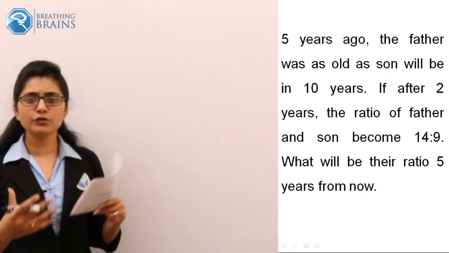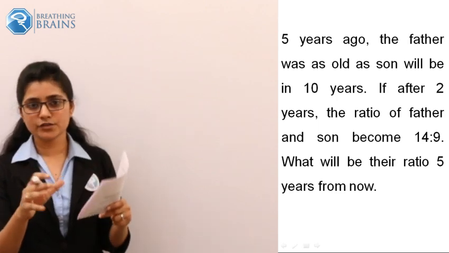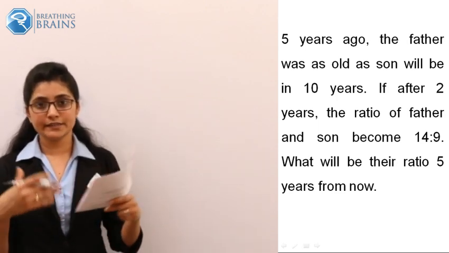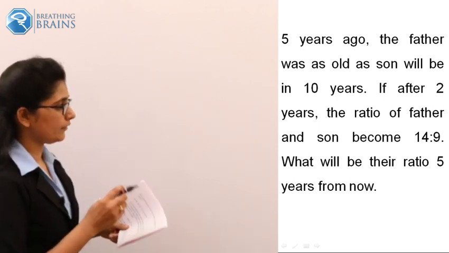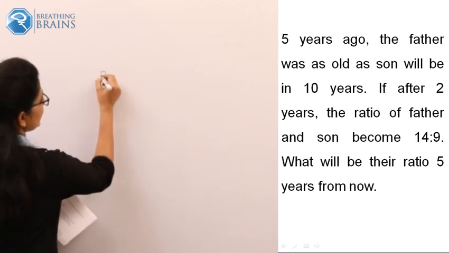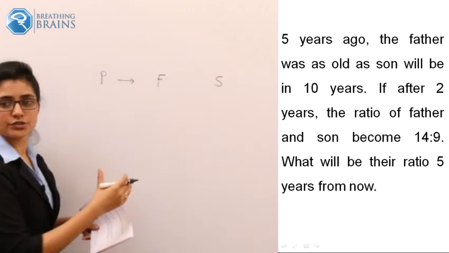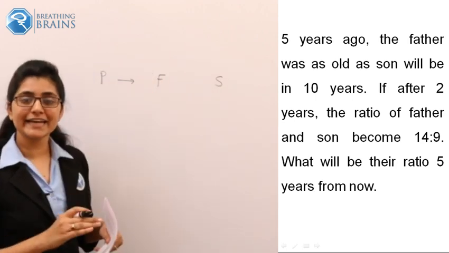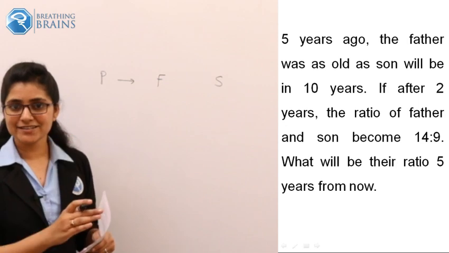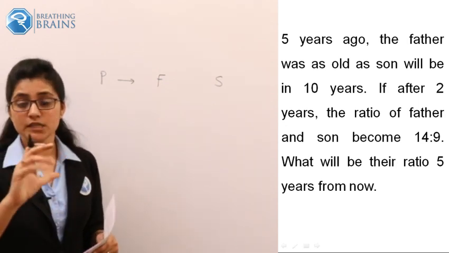How could we represent such questions in a good format so that we do not get confused between their ages? This is a very important bit. I will consider their present ages as F and S. F denotes the present age of the father. S denotes the present age of the son.